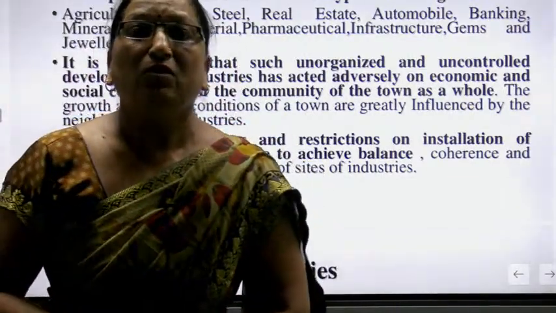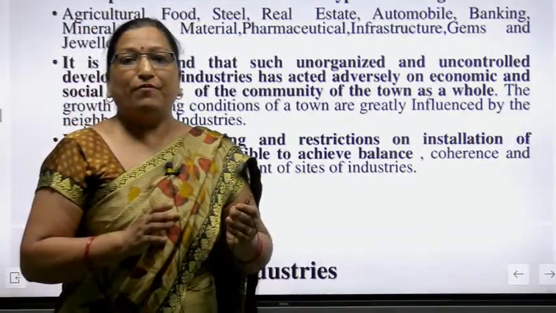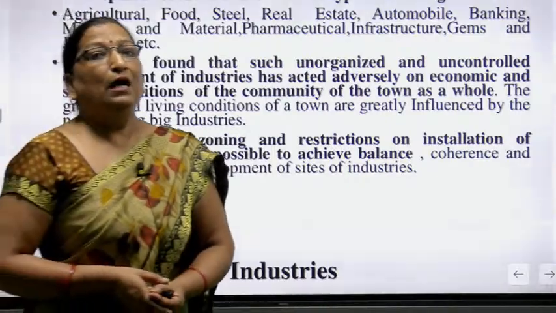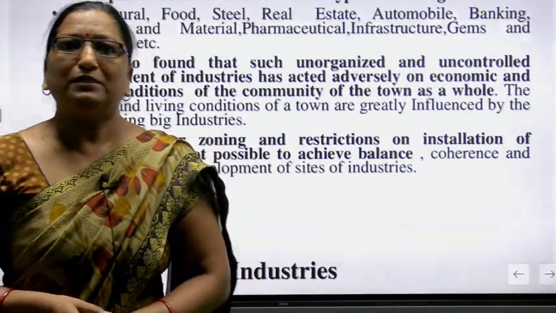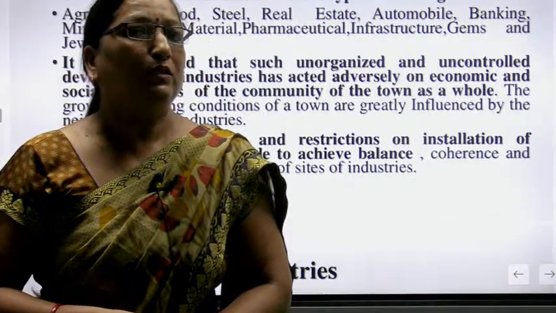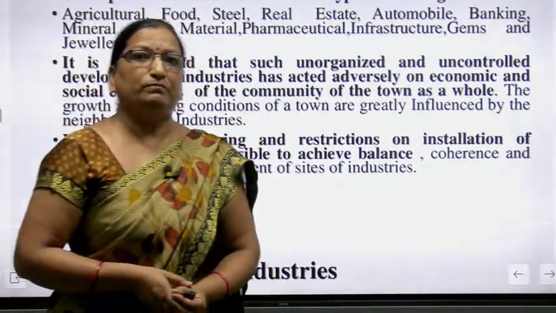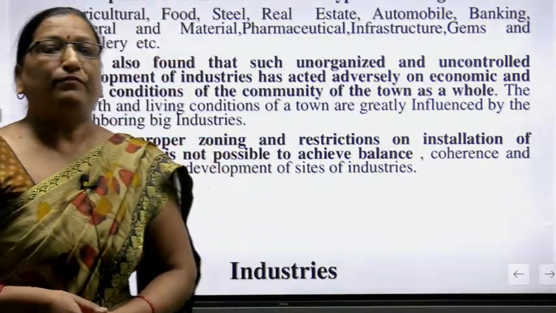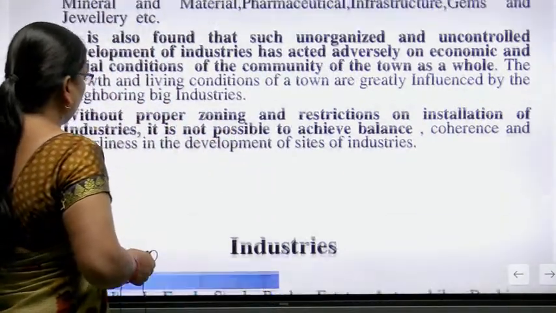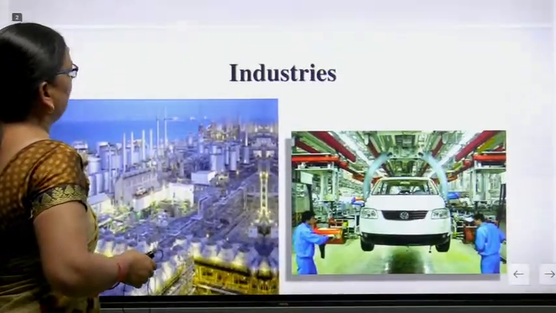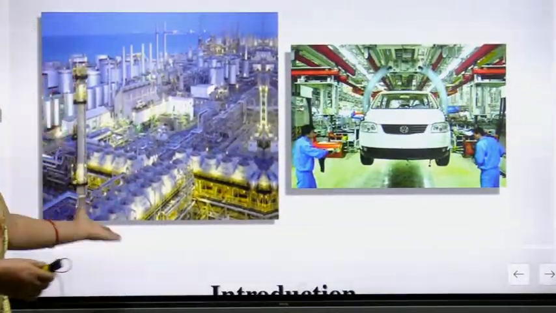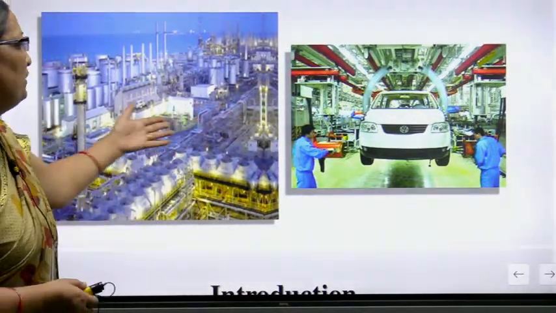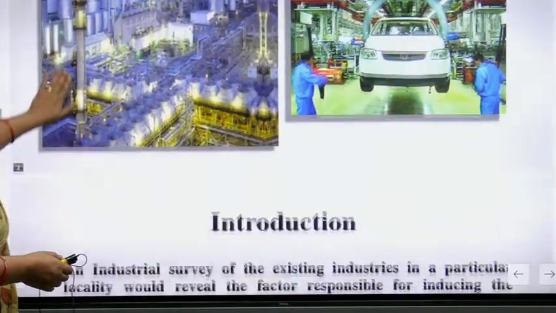Because if you do not have the proper zone, the proper area. For example, if we want to establish a cotton or cloth industry, we have to search the weather conditions also, along with the areas. Now, industries are of so many types, like large scale industries, automobiles and Maruti Udyog industries. So many industries are there.